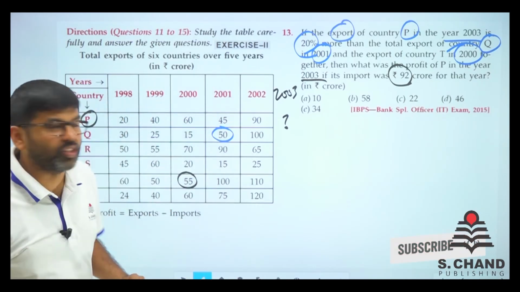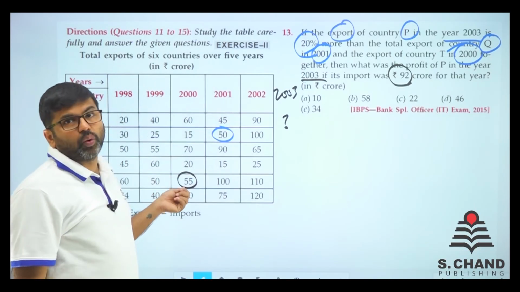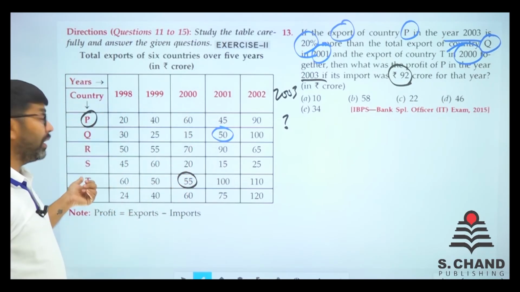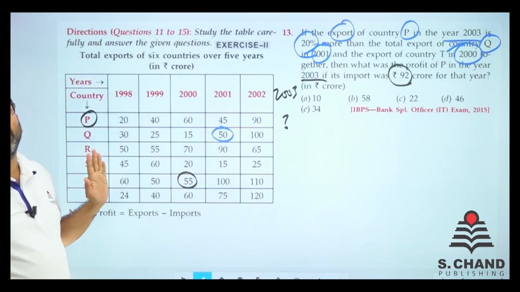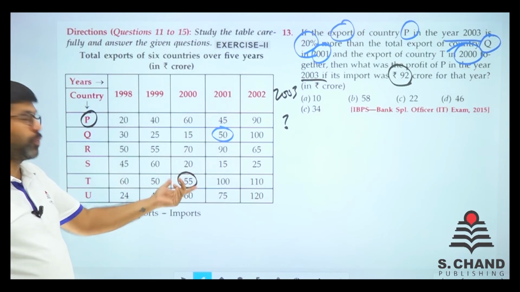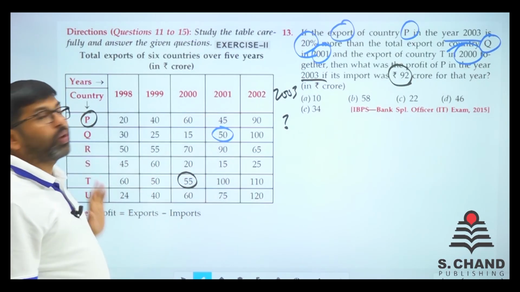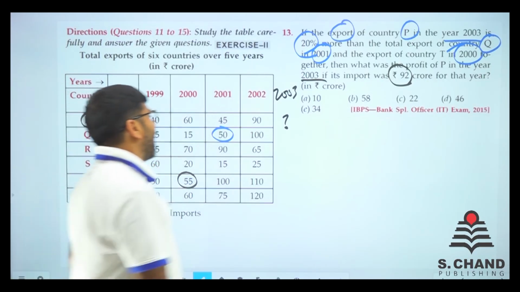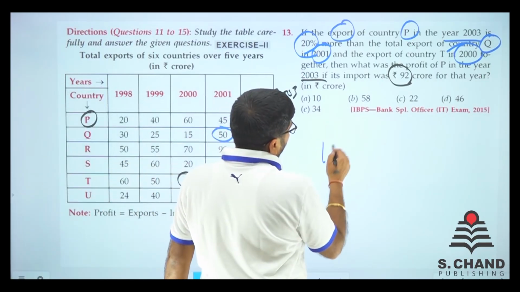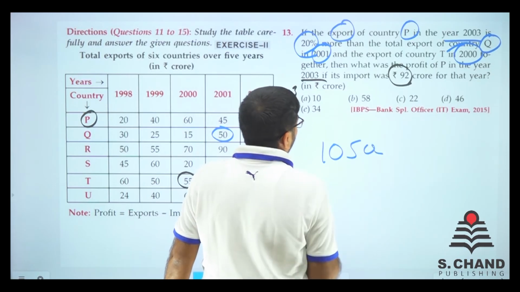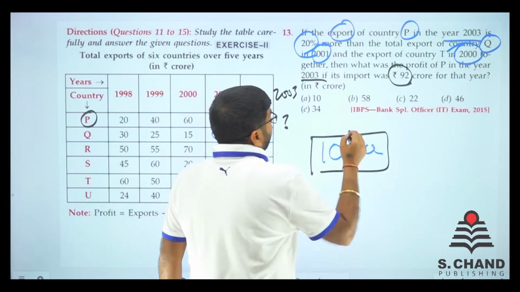So just do one thing. Understand what is given. 55 crore is the export of T in 2000 and 50 crore is the export of Q in 2001. So just add them up. So 55 and 50 is 105 crore, the total value.